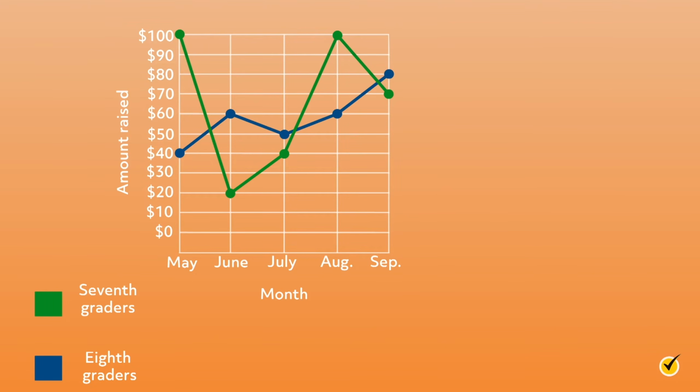This graph shows how much money was raised in a school fundraiser each month. The horizontal x-axis shows the independent variable, which is month, and the vertical y-axis shows the dependent variable, which is amount raised. Each marker shows the data point for how much money was raised in each month shown. The two data sets are graphed in two different colors, blue and green. By reading the key beneath the graph, we see that green represents money raised by 7th grade students, and blue represents money raised by 8th grade students. Let's use this information to answer some questions.